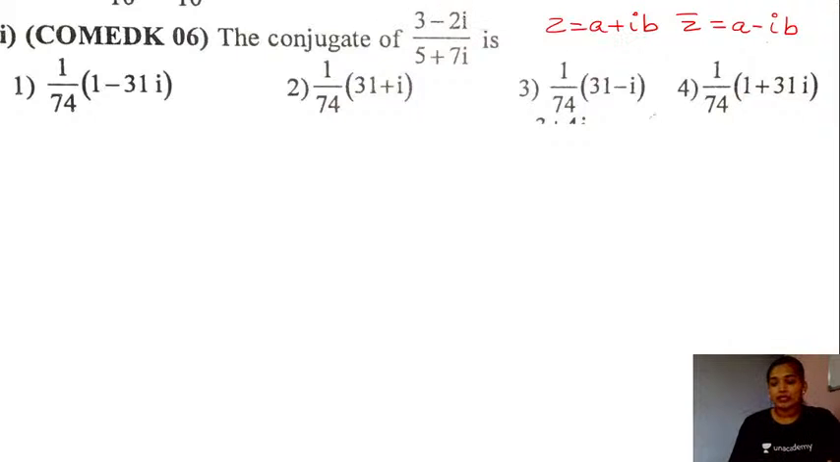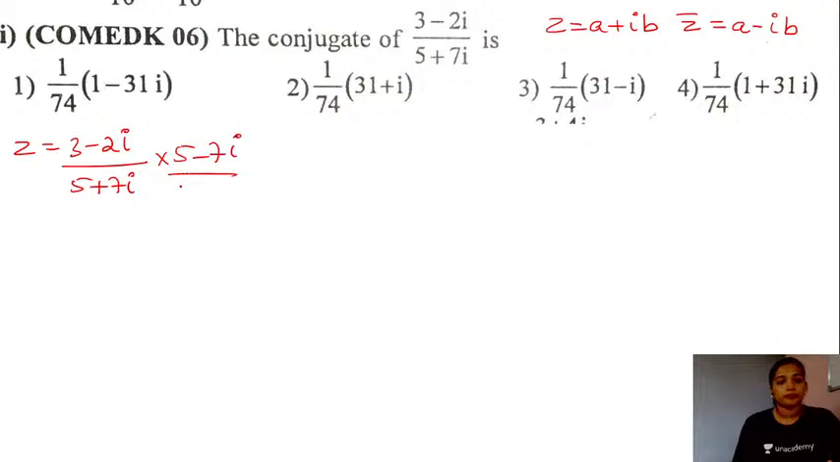So first of all, let's simplify the question here students. The given complex number z is 3 minus 2 times iota divided by 5 plus 7 iota. So we will multiply and divide by the conjugate of the denominator. Now what will be the conjugate of the denominator? This will be 5 minus 7 iota.